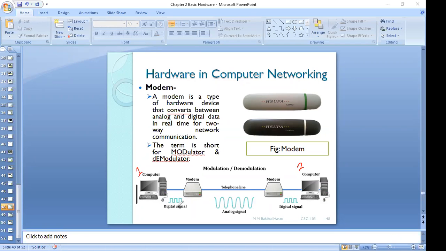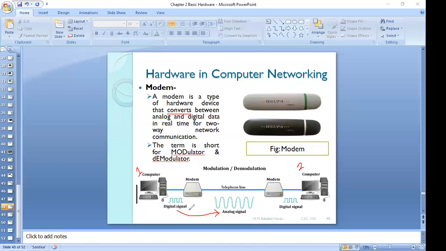That's why we need to convert digital signal to analog signal. So you understand why we need to convert digital signal to analog signal? Is it clear to you? Yes, sir. Digital signal has a limitation. We cannot transmit it because it is weak. But analog signal we can transmit through the telephone line or the cable or the wire. That's why we need to convert digital signal to analog signal.